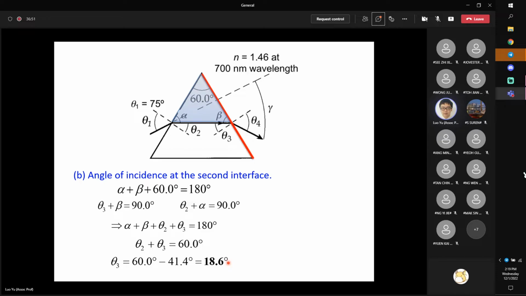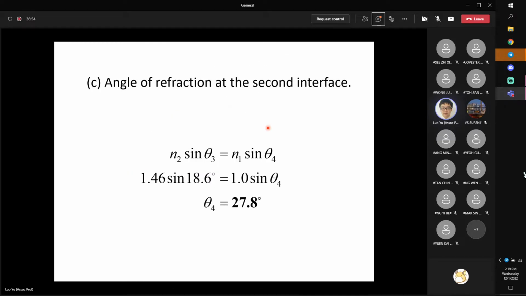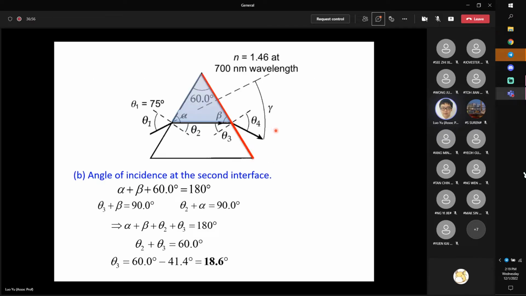80.6 degrees. Now theta 3 is given. The third part wants us to calculate theta 4. Okay, part C wants us to calculate theta 4, so we directly apply Snell's law at this interface.